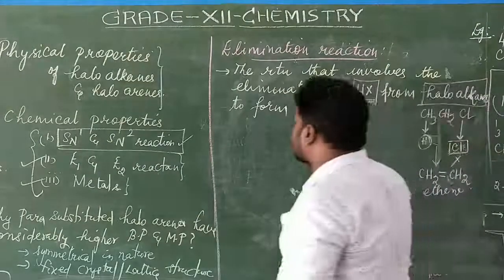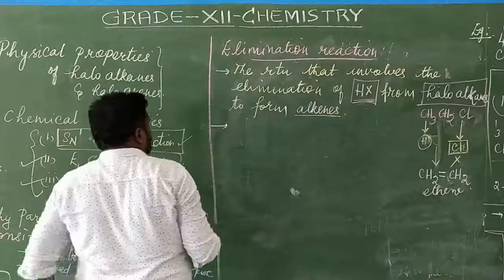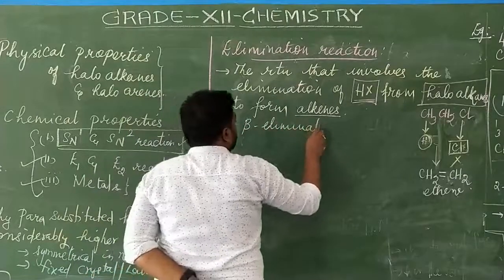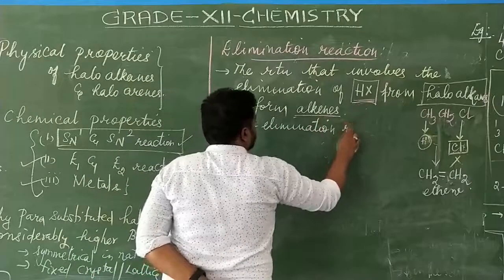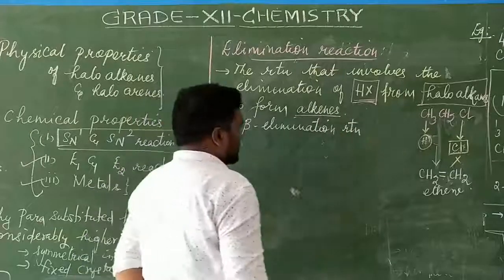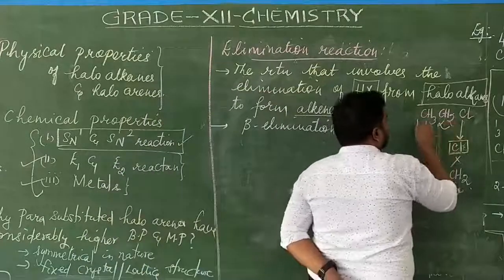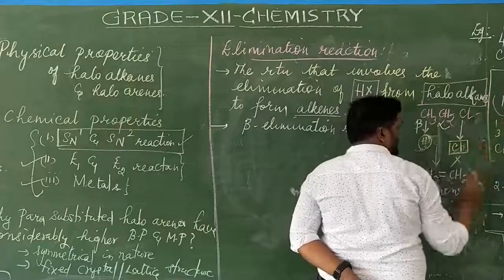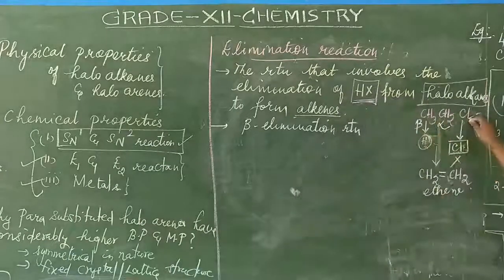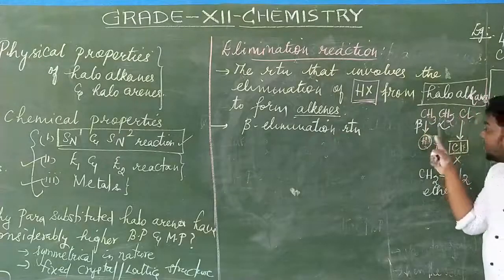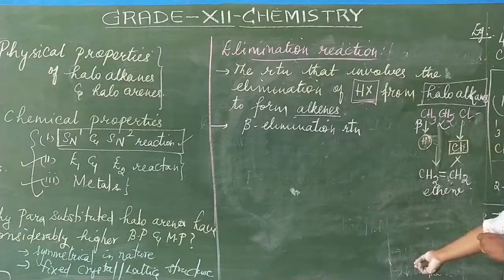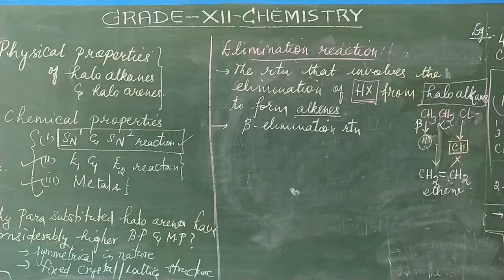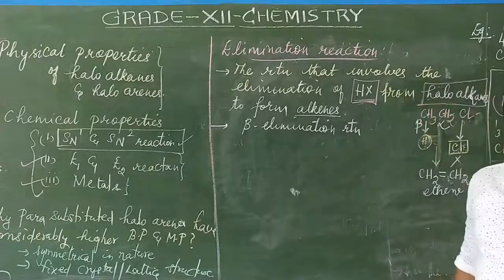This elimination reaction can otherwise be called beta elimination reaction. What is this beta elimination reaction? This is the alpha carbon and this is the beta carbon. From the alpha carbon, the chlorine is getting removed, which is not a matter because halides will be removed. From the beta carbon, the hydrogen is getting removed. So I can call it beta elimination. Therefore it is called beta elimination reaction.